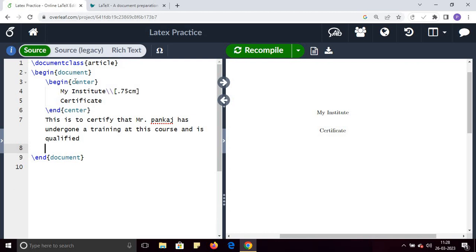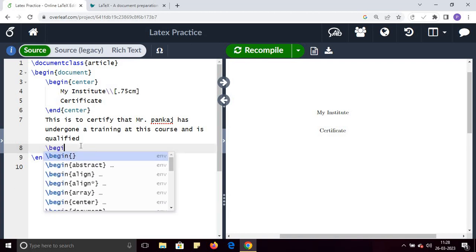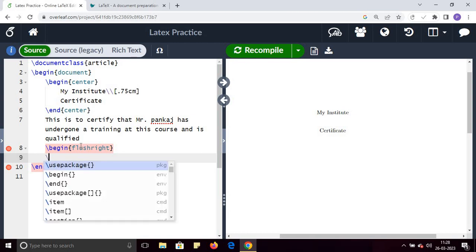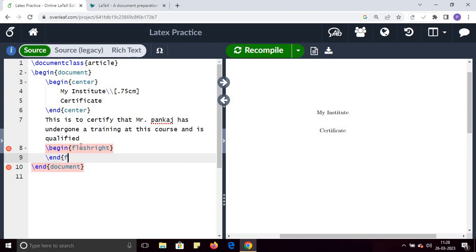Now the thing I am going to explain is how to right align the text and how to left align the text. I have already explained begin center. For right alignment, you will use begin flush right, and you will end it with end flush right.